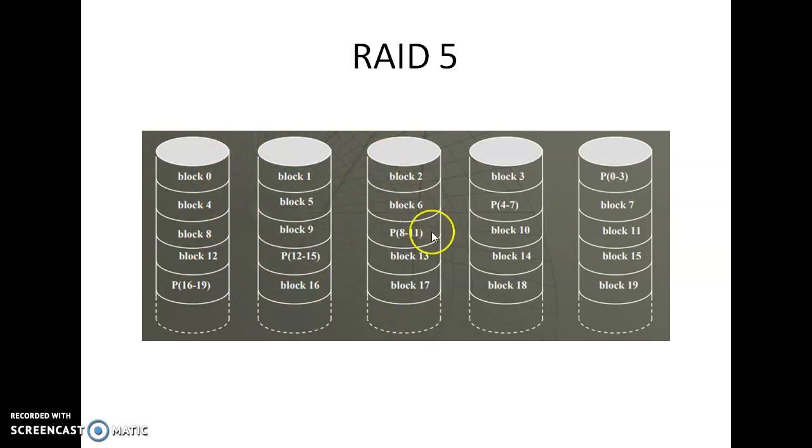So the parity bits are distributed along with the data. The parity of the nth block will be stored in the disk given by n mod 5 plus 1, among 5 disks. Using this formula we can calculate and store a particular parity bit in a particular disk.